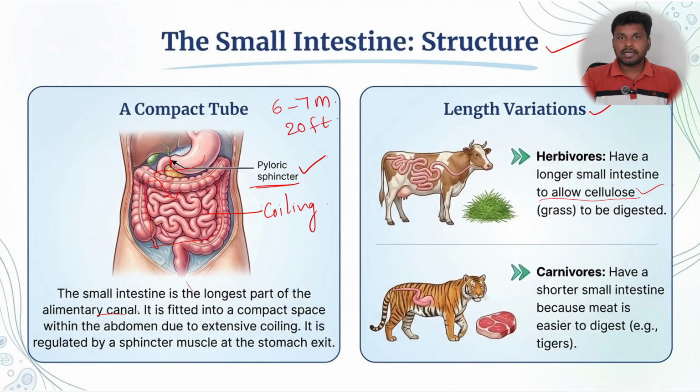So it is very easy to get the contents from the animal cells than from the plant cells. So that is the reason why they need to be usually longer than the carnivores. The digestive system of the herbivores is much longer than the carnivores. Okay, carnivores have a small intestine with shorter lengths because meat is easy to digest.